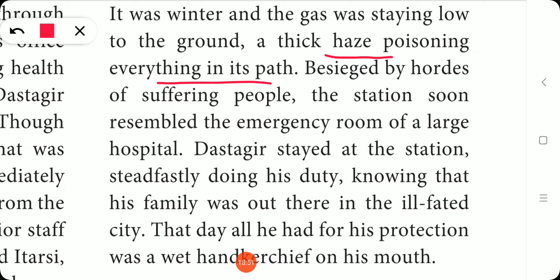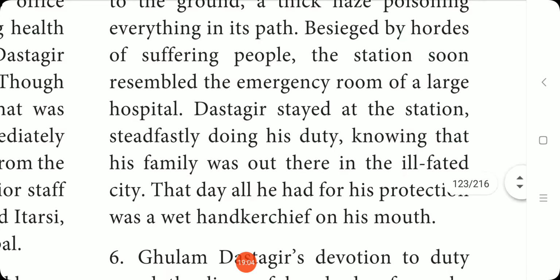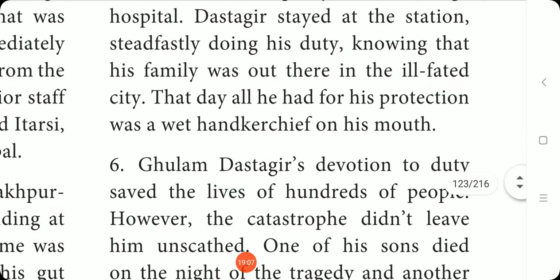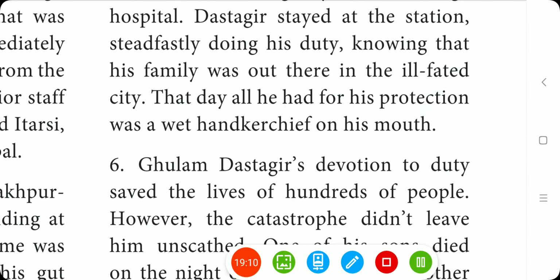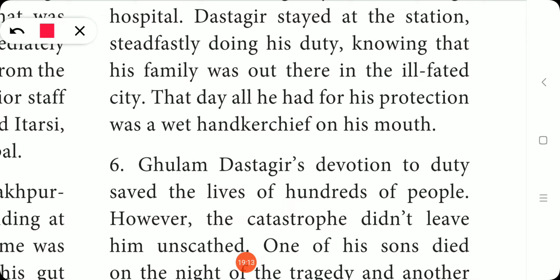Besieged by the hordes, meaning groups, besieged meaning surrounded by groups of suffering people, the station soon resembled, meaning looked like, the emergency room of a large hospital. Dastagir stayed at the station steadfastly. Continuously he was doing his duty, knowing that his family was out there in the ill-fated city. His family was staying in the same city, but he did not bother about that and kept doing his duty.